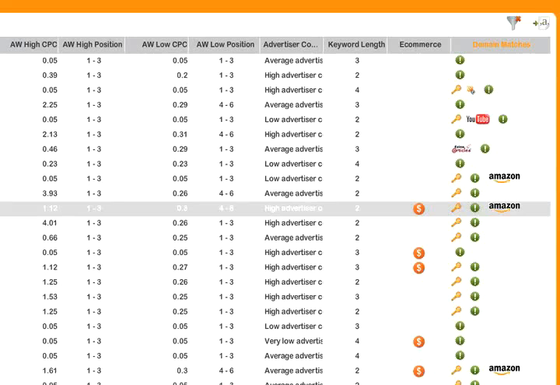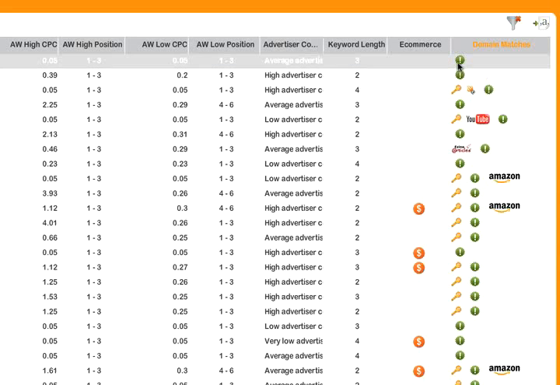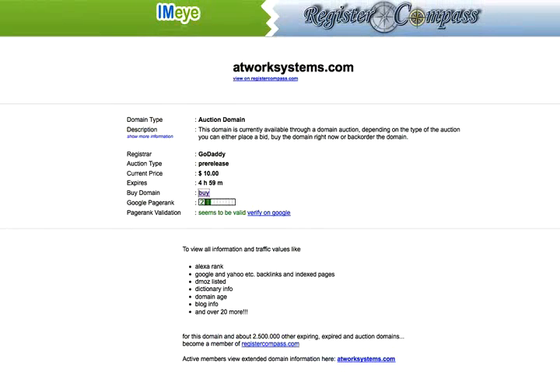Finding these domain opportunities could not be easier with IMeye. As you do your searching and you're looking for opportunities within IMeye, anytime you see a green icon over here, that means that for that particular keyword, there's a domain that is already ranking in Google that is either expired, expiring, or up for auction. And you can click on that icon and you will be sent to a page that gives you real-time data on that particular opportunity.